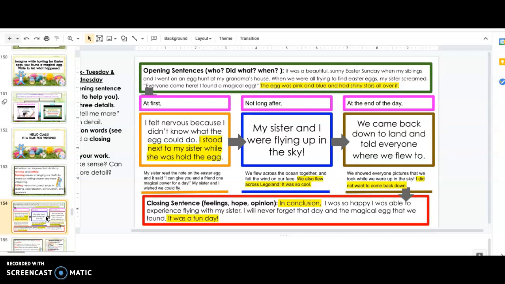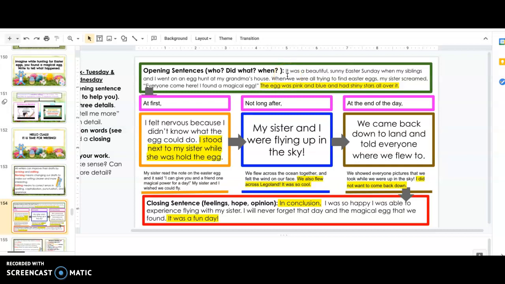Here's a sample of my writing. The yellow highlighted part is all of the new details that I included. And I want you guys to include at least 3 new details in your writing today. So I will read my opening sentence.